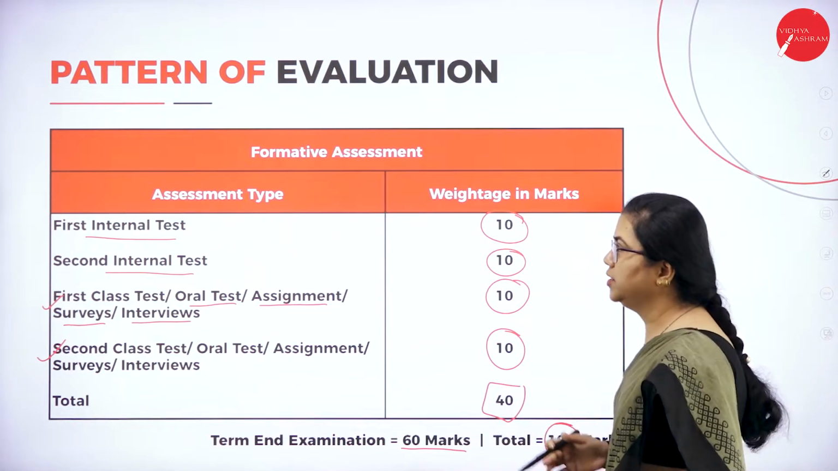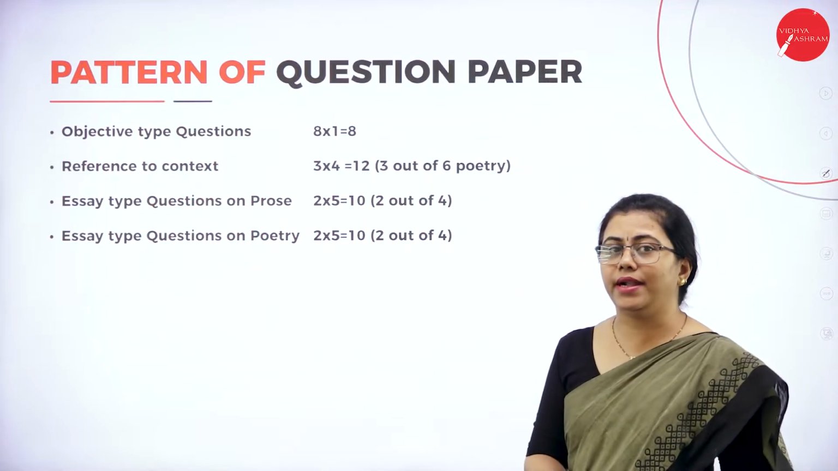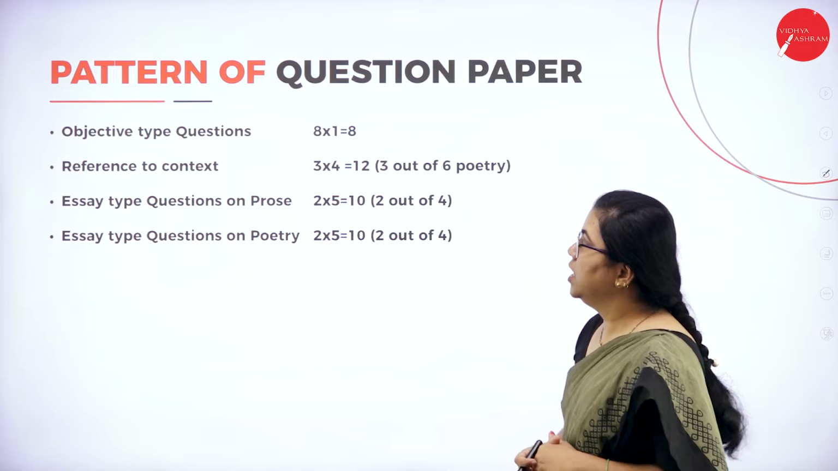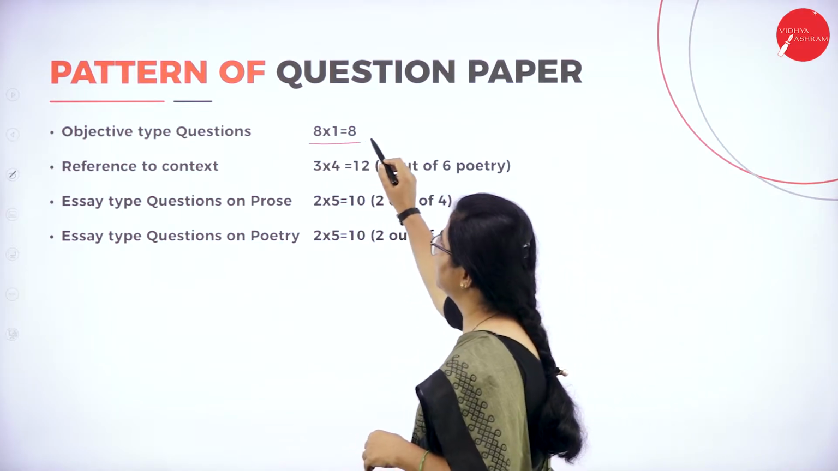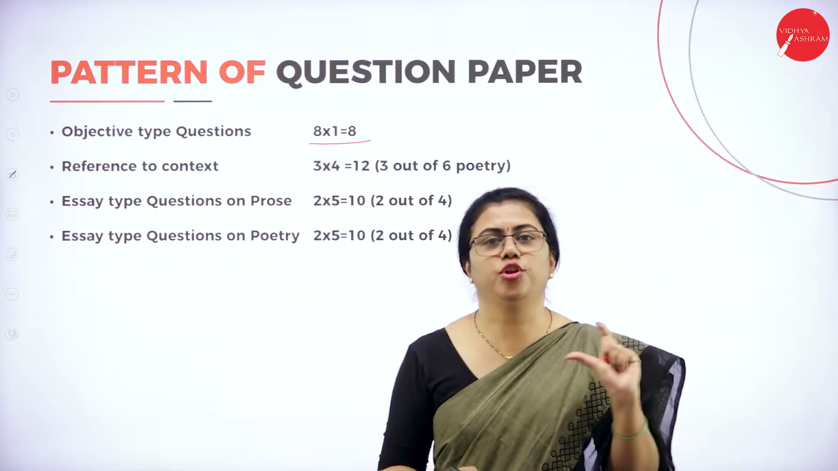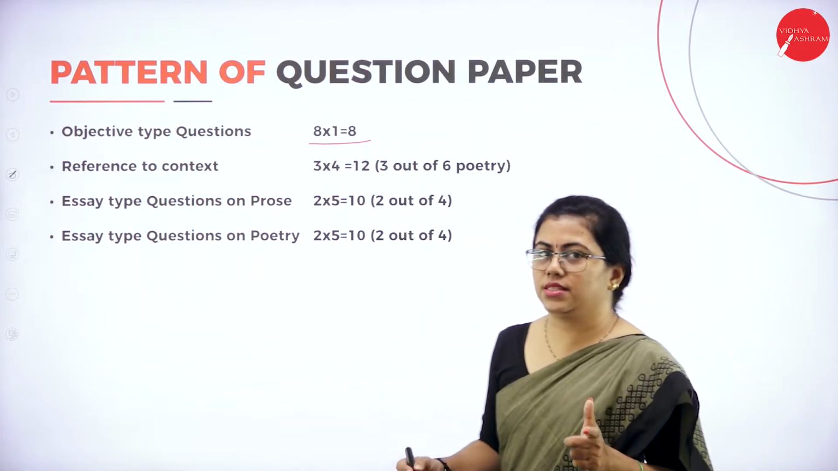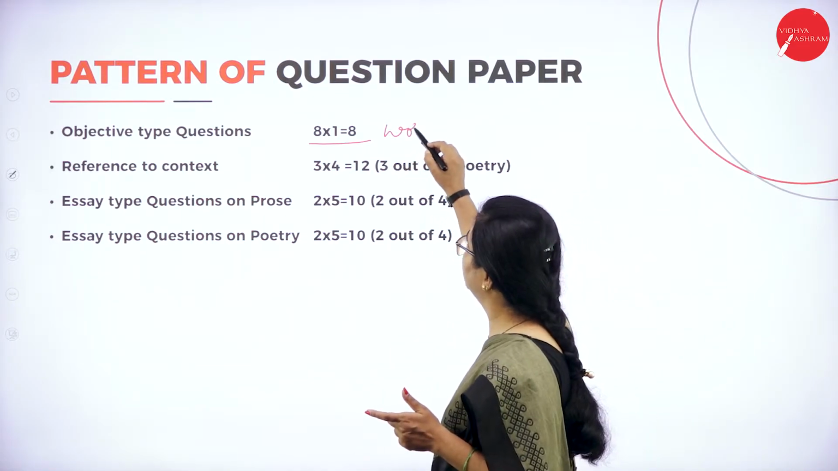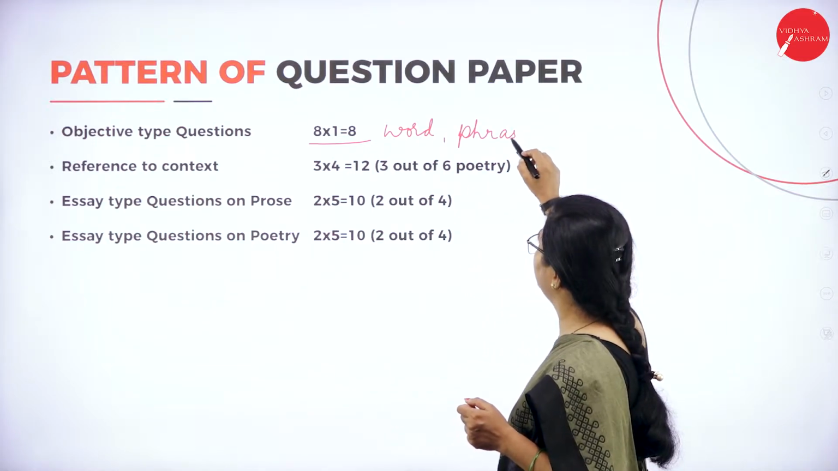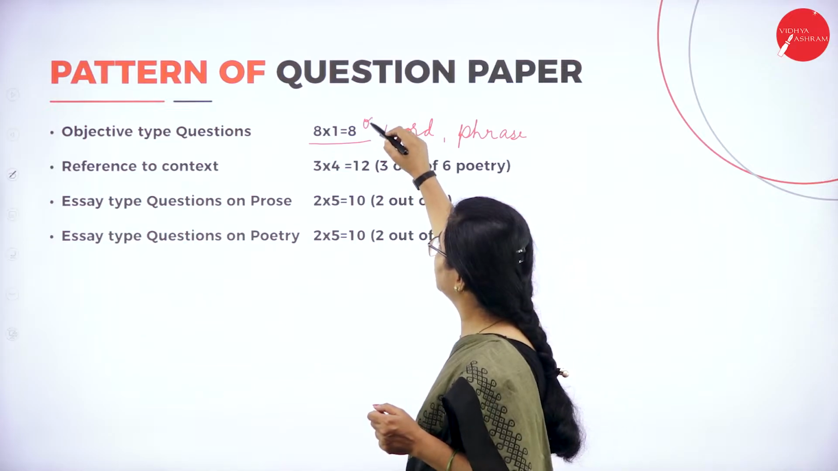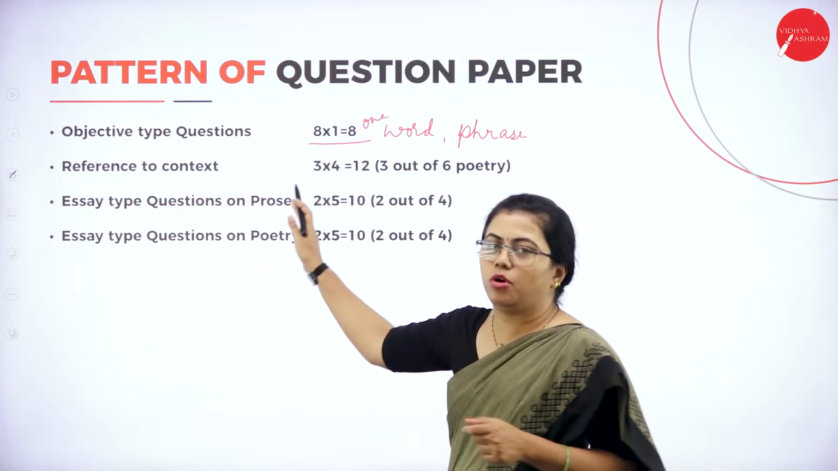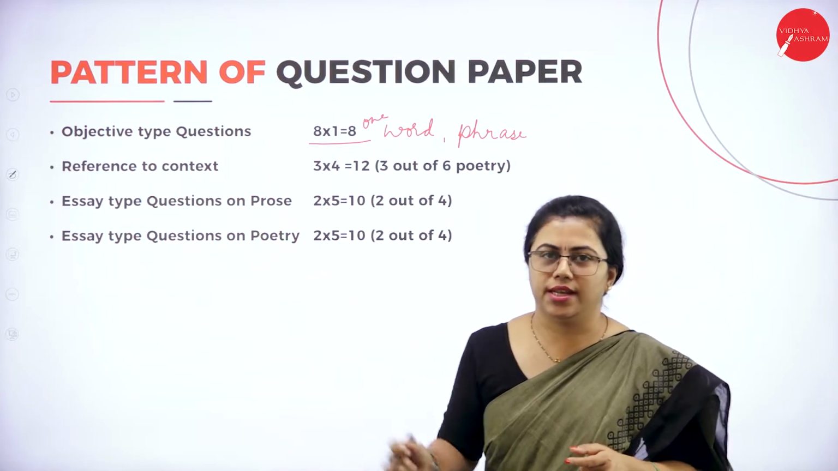So let us go further now. The pattern of question paper. How will the question paper be for you? You'll have objective type questions, that is one word answers. It is not MCQ, it is a one word answer, or you have to answer in one phrase. A phrase is a group of words. So one word or one phrase. That is for 8 marks. There will be an option there. 15 questions will be given. You have to answer any 8.